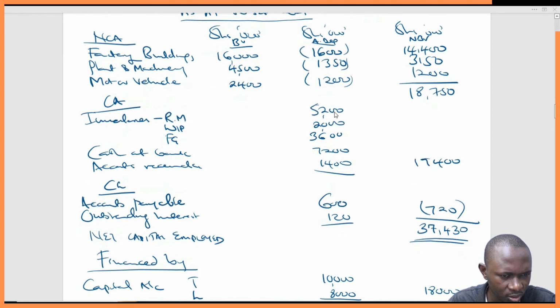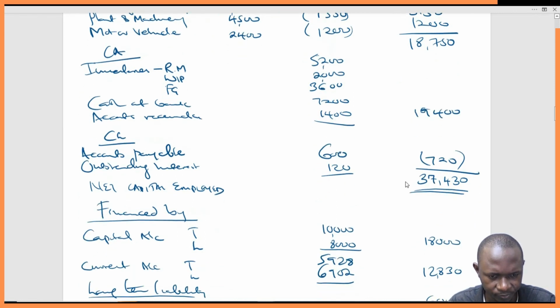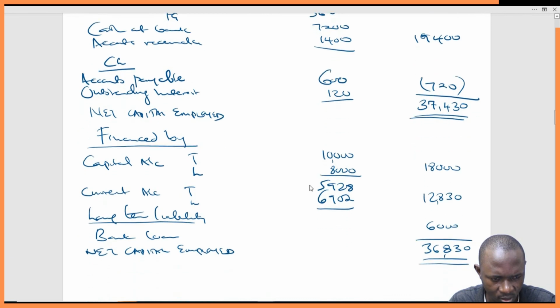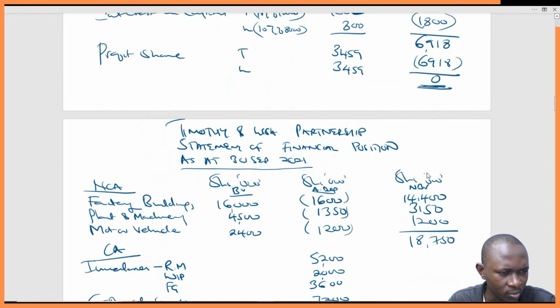Raw materials 52236. You add this 72, 10, 8, 10, 8 plus 8, 6. Yeah, that's okay. This is 19,400. Just recheck your computation. This is 720. That's 7,430. This is okay. 12,830 is okay. So where could you have gone wrong?